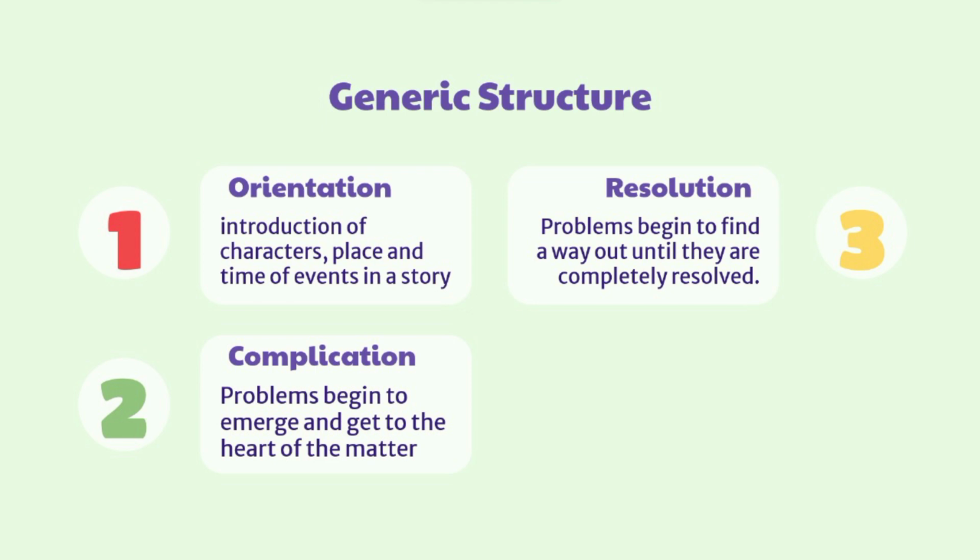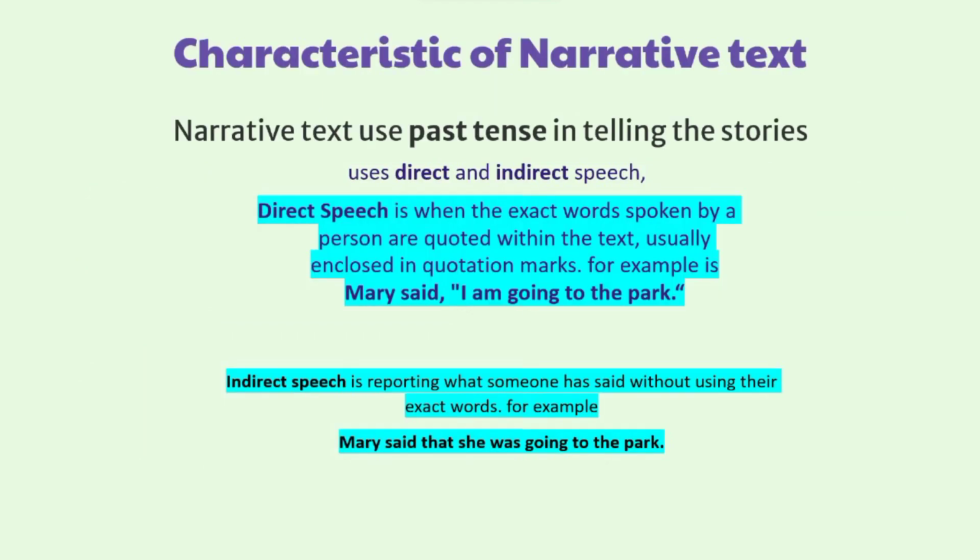Next, let's talk about the characteristics or language features of narrative text. So, narrative text uses past tense in telling the stories. Why? Because it retells events that have occurred in the past. Therefore, narrative text uses past tense. Besides that, narrative text also uses adverbs of time, such as once upon a time, one day, a long time ago, and etc.